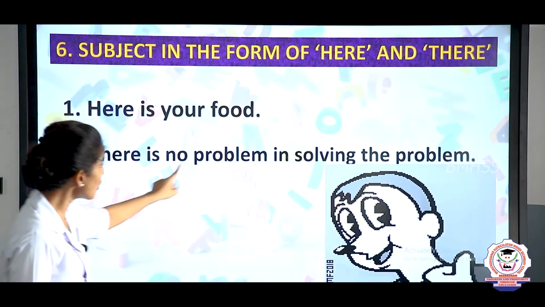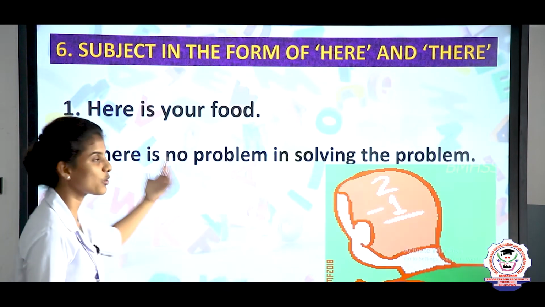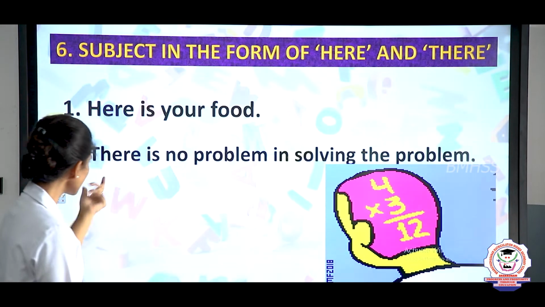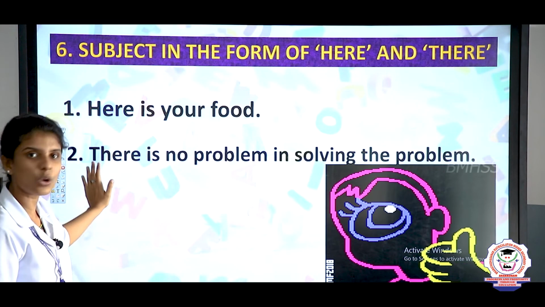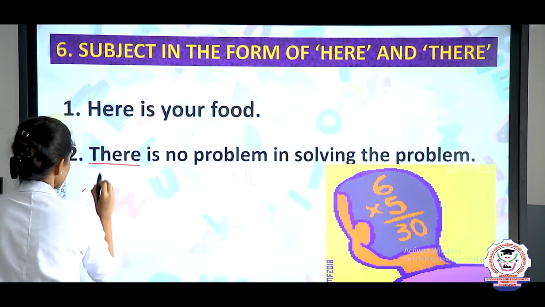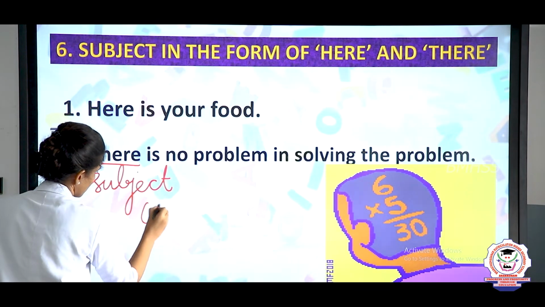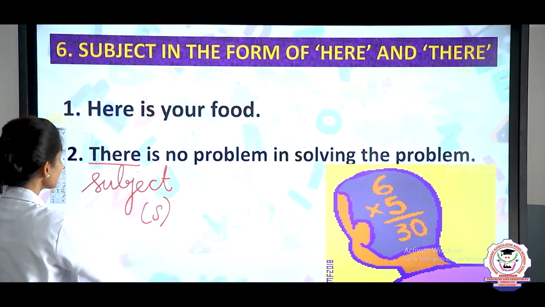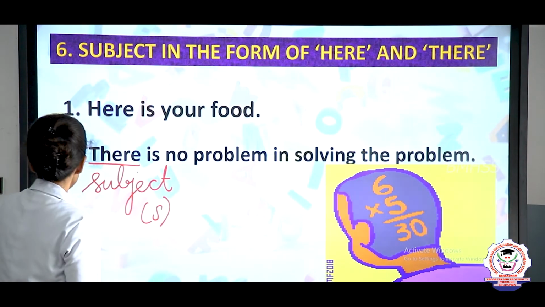Yes, there is no problem in solving the problem. So, the second sentence is there is no problem in solving the problem. So, here there comes before the helping verb. So, that is why it is called as subject. So, there is a subject. Clear? So, now this is all about the subject in the form of here and there.